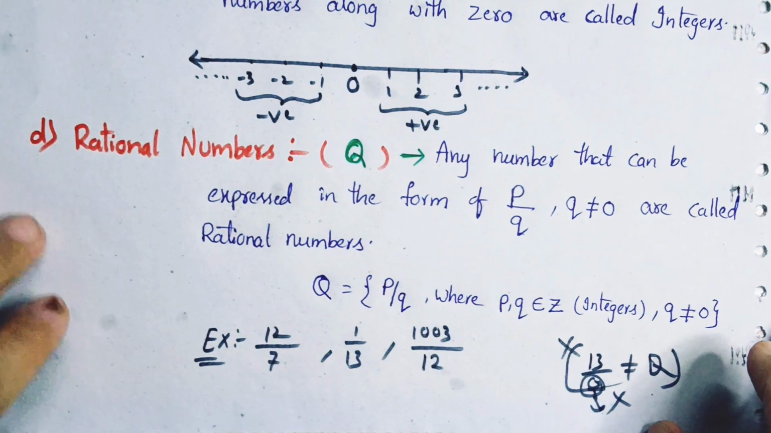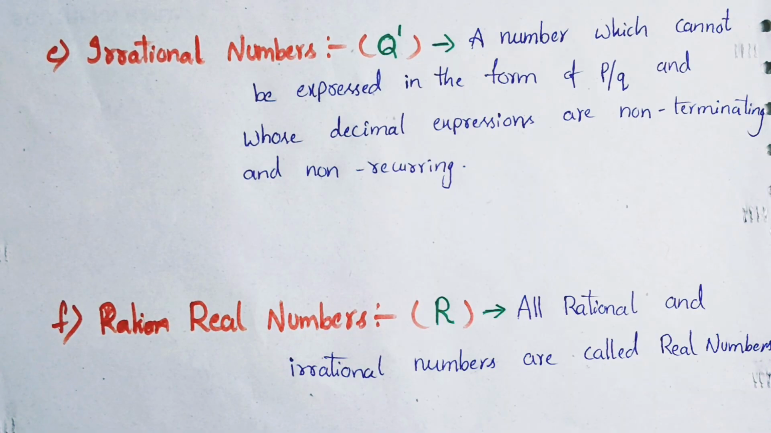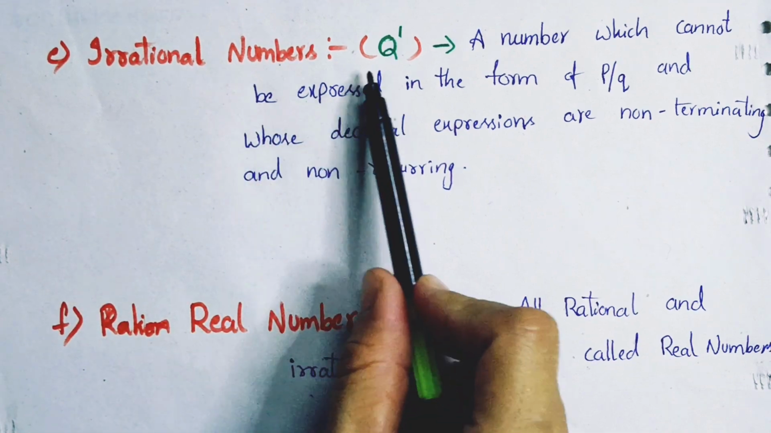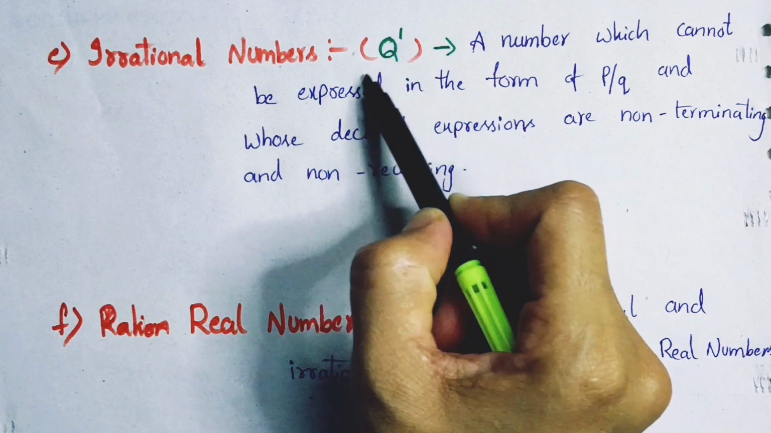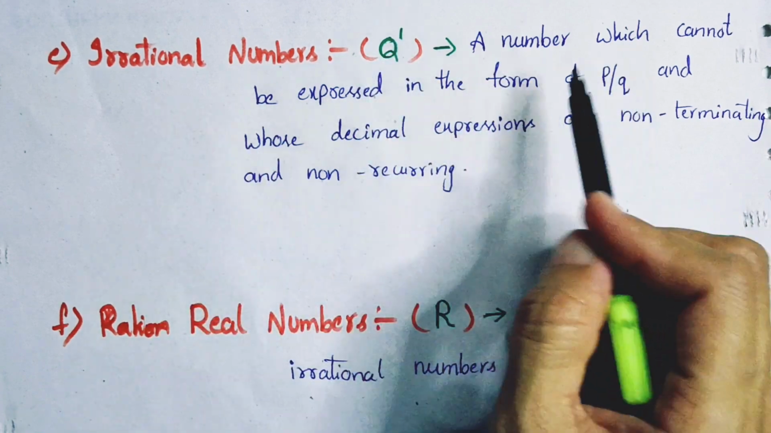Okay, now we'll move to the irrational numbers. So the set of irrational numbers is denoted by Q dash. Okay, let's see the definition.